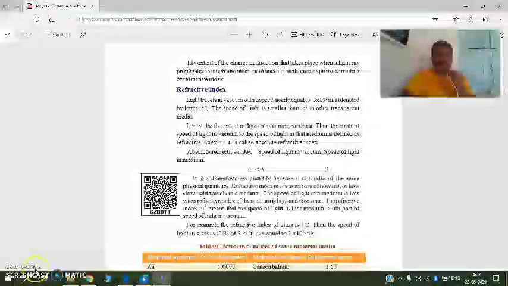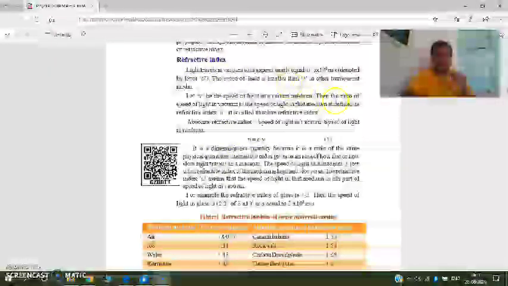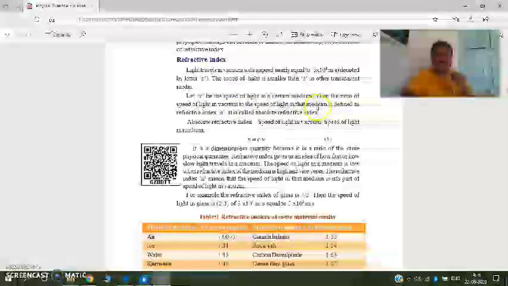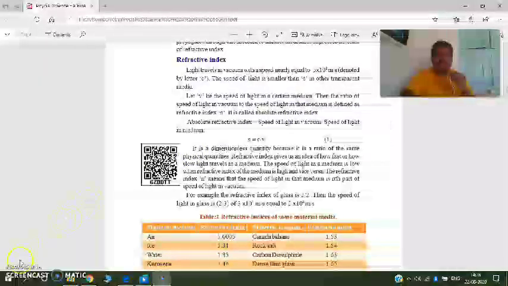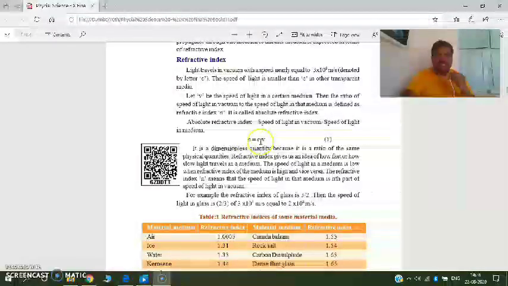Next, refractive index. What is the meaning of refractive index? The ratio of the speed of light in vacuum to the speed of light in that medium is called the refractive index. Small n, refractive index, is equal to c by v. Small c means speed of light in vacuum, that is 3 into 10 to the power of 8 meter per second. v means speed of light in the medium.